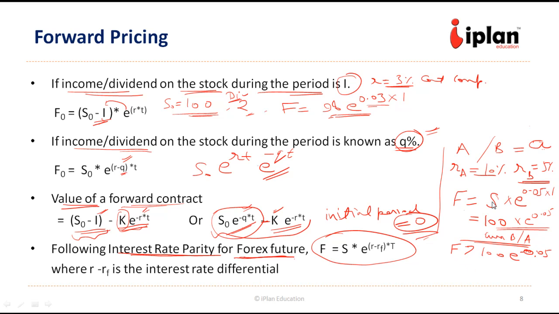In that case, we can borrow in currency B. So what we do in that case, we will borrow in this currency. Suppose we have borrowed 100 units of currency B. So we have to pay the interest rate in currency B, and then we have invested in the currency A, where we are getting that interest rate of 10%.